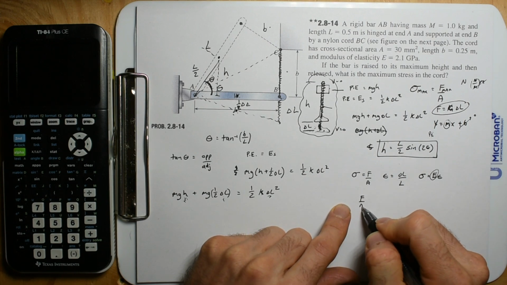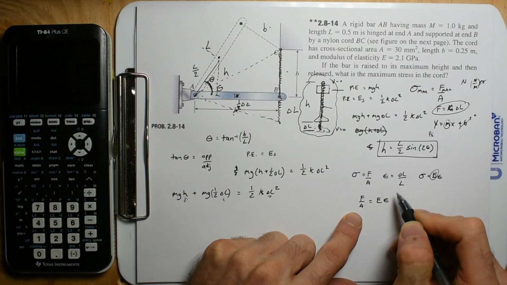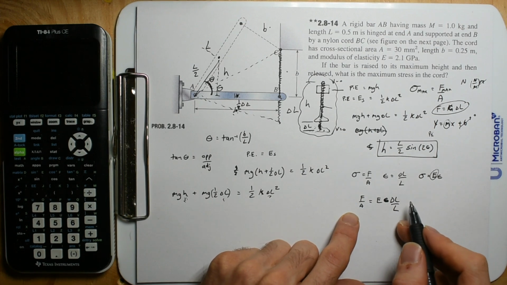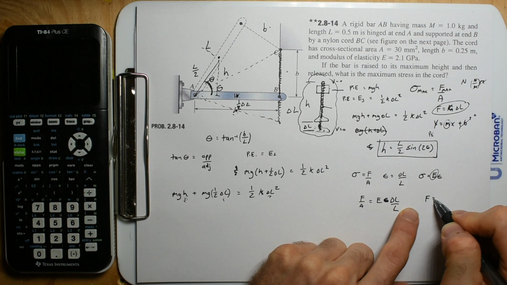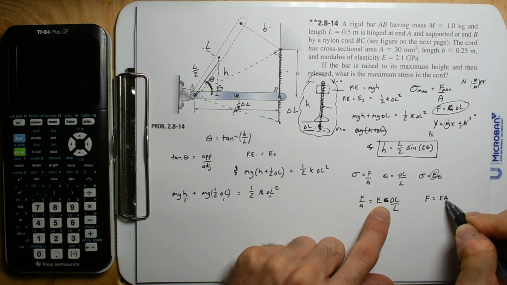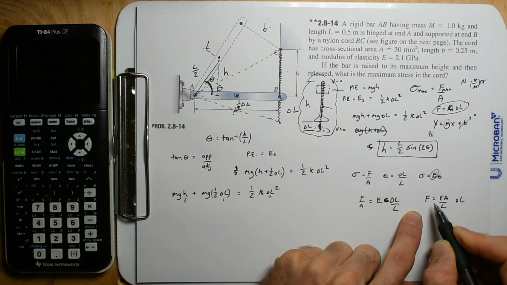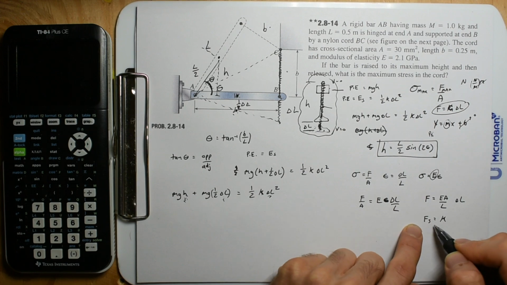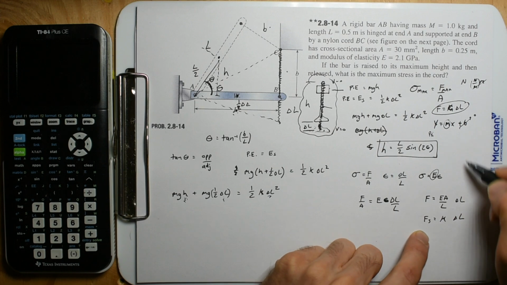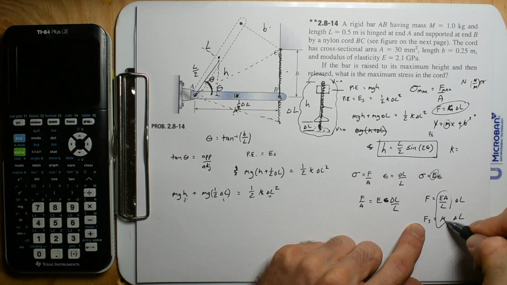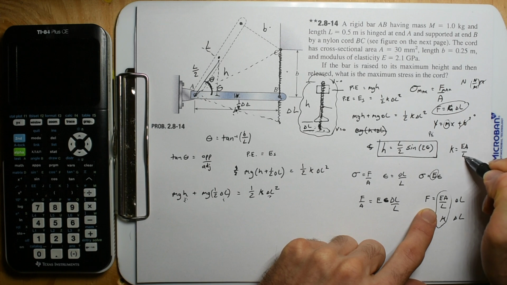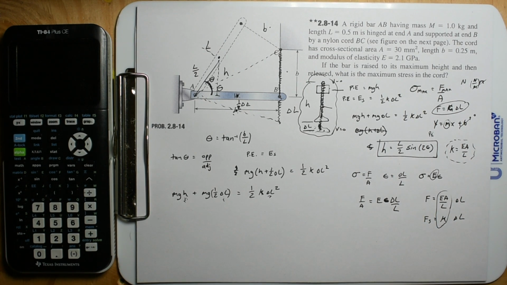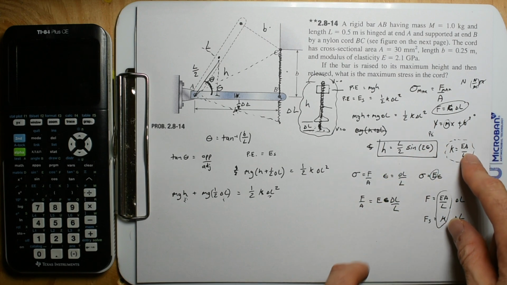Once you get these three equations, you want to substitute them into this equation. So we get F divided by A is E times change in length divided by length. Then I rearrange this. I'm going to bring the A upstairs: F is EA divided by L times change in length. This is the first one that I'm going to do because it's synonymous with the force of a spring equaling k change in length. So now I can say my k value is EA divided by L. This would be a good one to memorize for material mechanics purposes, or once you get it, just recall it.